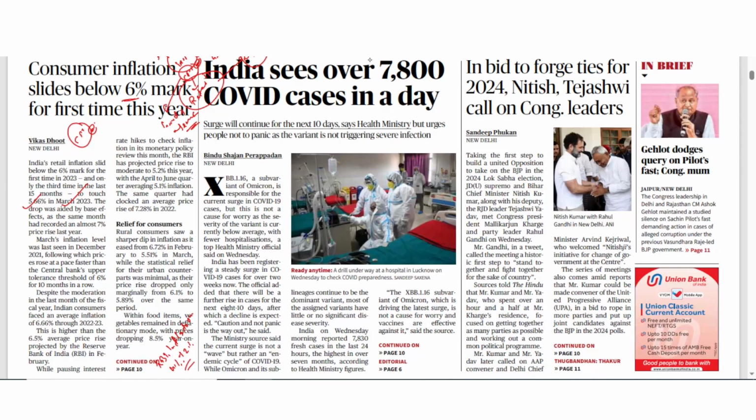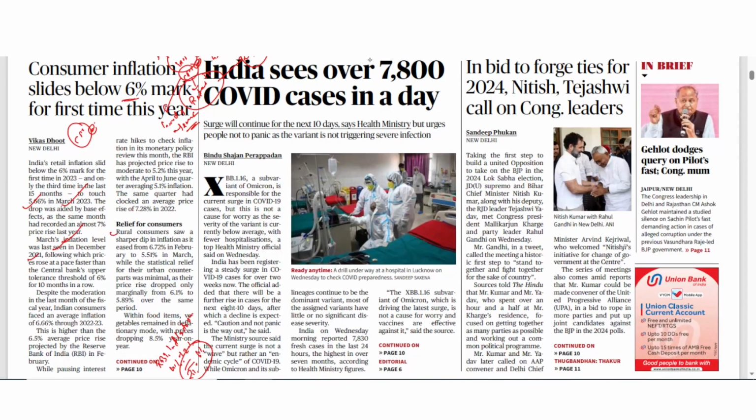It means that there is a band of inflation in which RBI tries to keep the inflation. तो उसका जो lower level है that is 4 minus 2 it is 2% and 4 plus 2 that is 6%. So RBI tries that the inflation should not go beyond 6%. Fine. Now if you will see that March inflation level was last seen in December 2021.